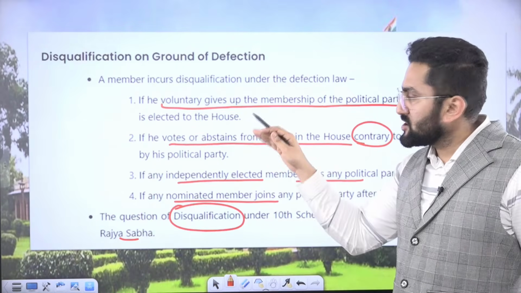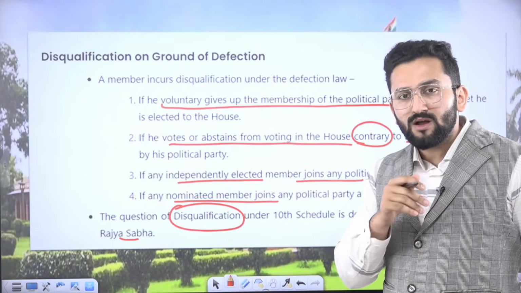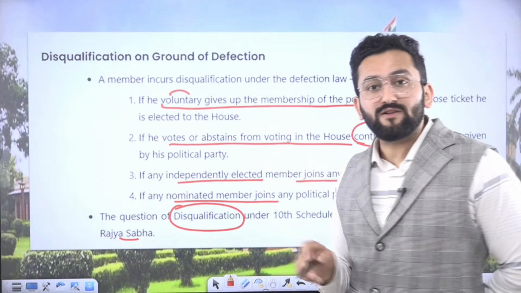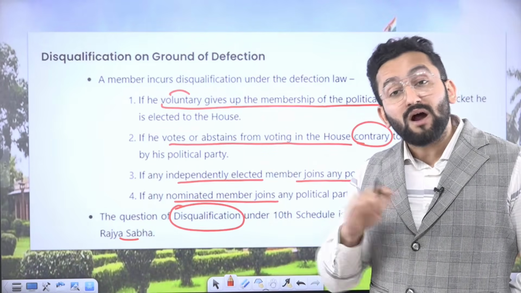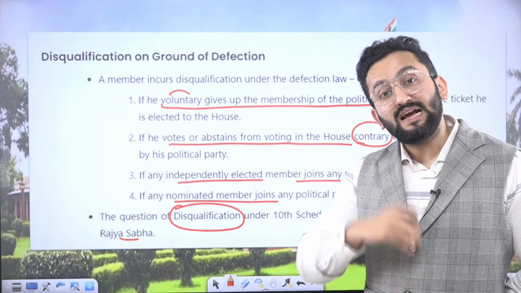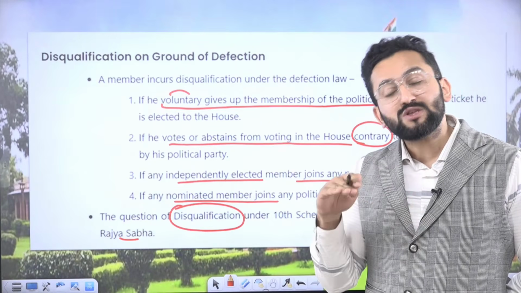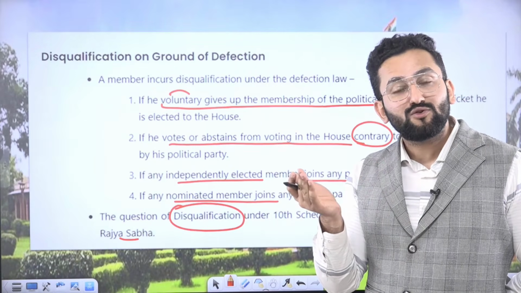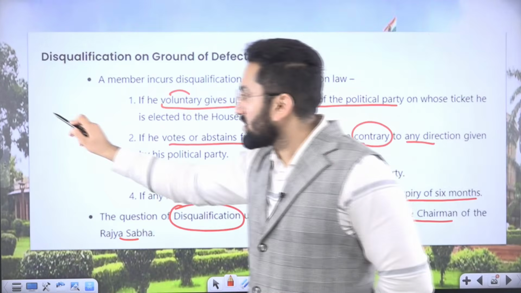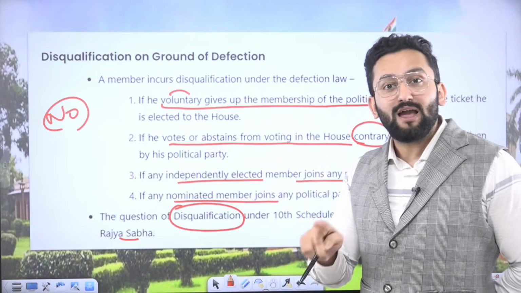Consider you got elected on an Aam Aadmi Party ticket in Lok Sabha, but you did not give up the membership voluntarily. Actually, the party kicked you out. Now tell me, if the party has kicked you out, do you think you as a Lok Sabha member are going to be disqualified? Answer is no. You will still be a Lok Sabha MP.